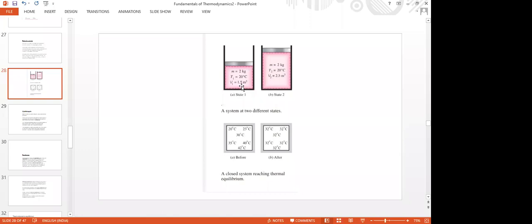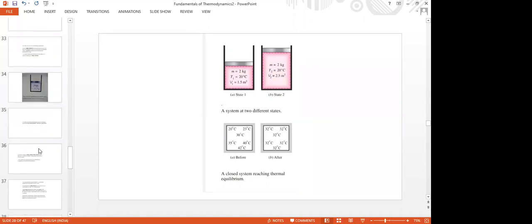Specific volume is 1.5 and temperature is 20. In state 2, the specific volume has been changed. That means expansion of the gas is shown. The same is shown there in the process.